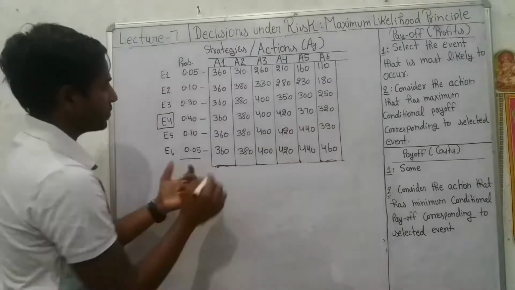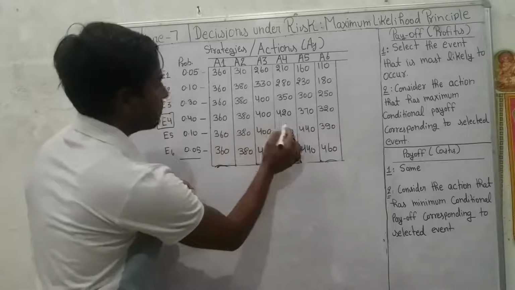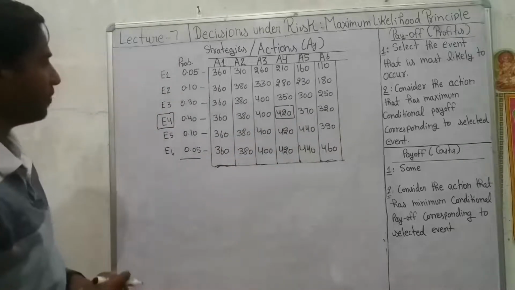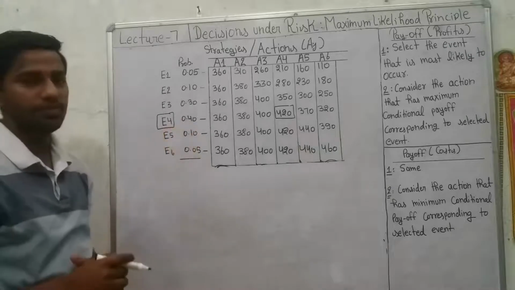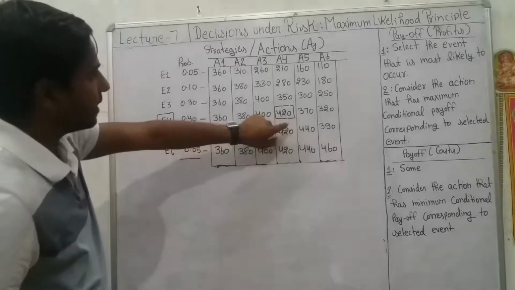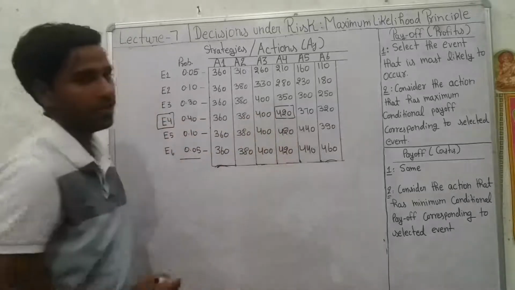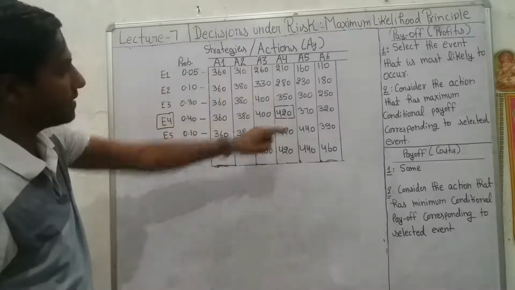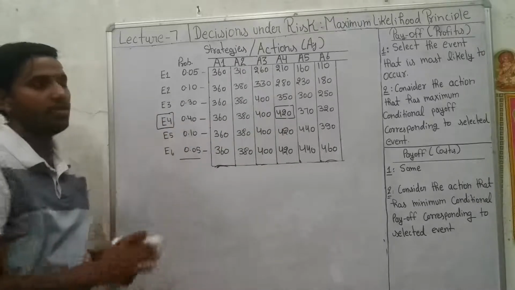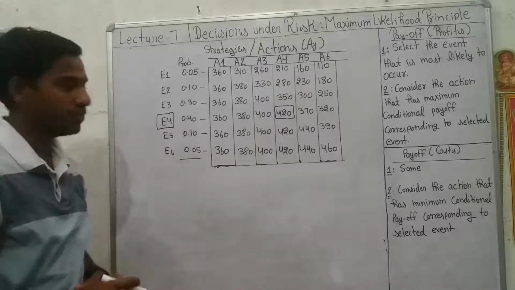After going through these payoffs, we came to know that the A4 action has the maximum conditional payoff for the event that has the maximum likelihood of happening in future.